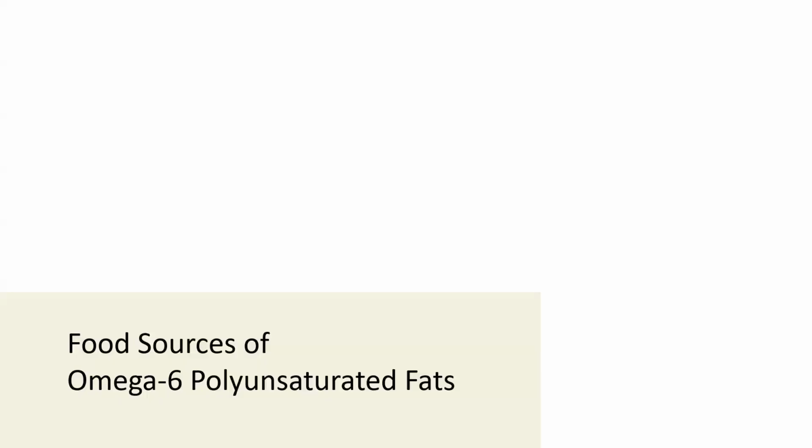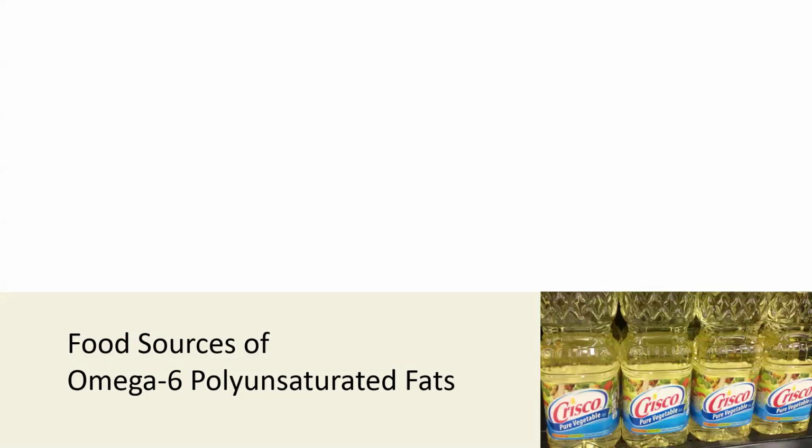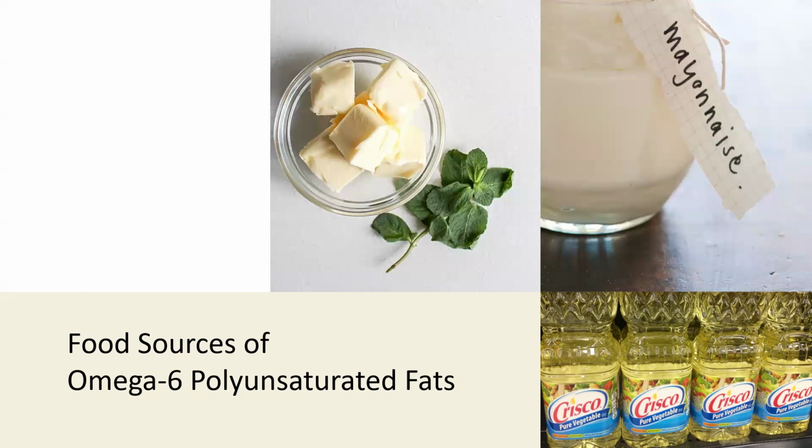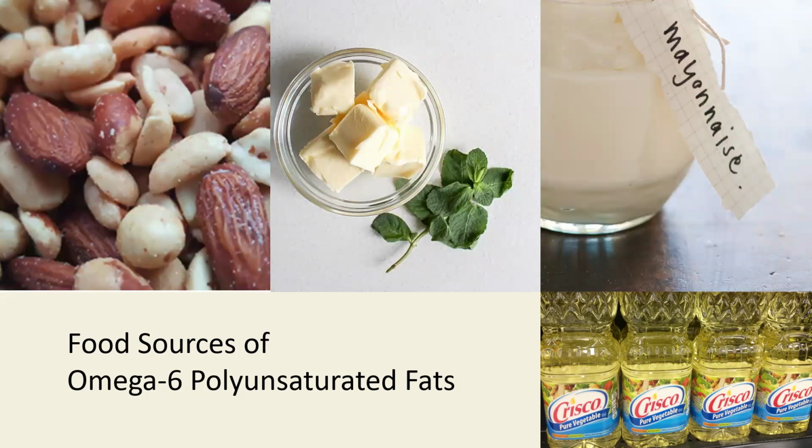Now, food sources of omega-6 fats include corn, safflower, soybean, and other vegetable oils, or foods made with these oils, such as mayonnaise or margarine. And many nuts, such as walnuts, cashews, and almonds, are also rich sources of omega-6 fats.